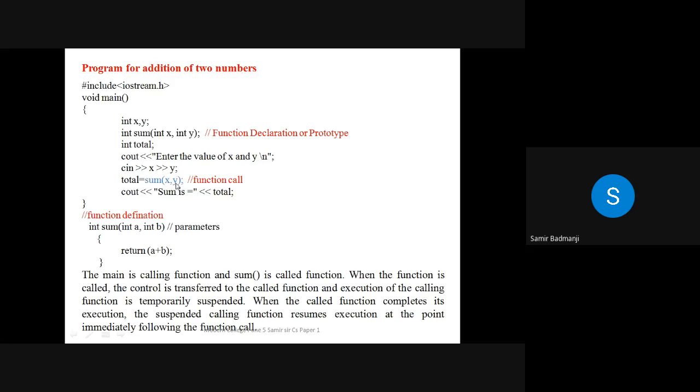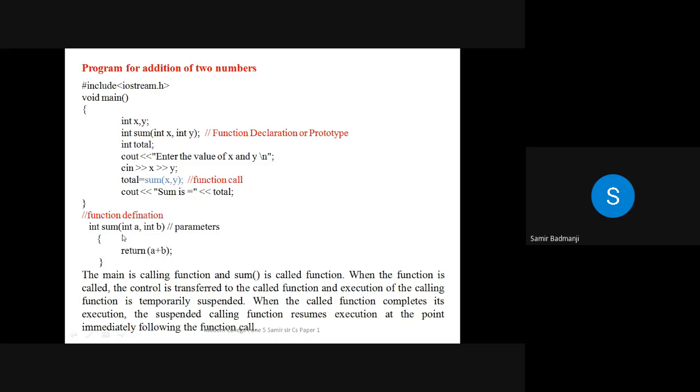So these values are passed as arguments, and a copy of these values. See, copy of these values. Suppose x is 2, y is 3. That will be passed to this as a parameter. So a will be what? x. y will be what? b. So suppose 2 and 3 we are passing here. So after this function call, it will go to the function and a will be 2, b will be 3. So values of a and b will be passed here. a plus b means what? 2 plus 3, which is 5.